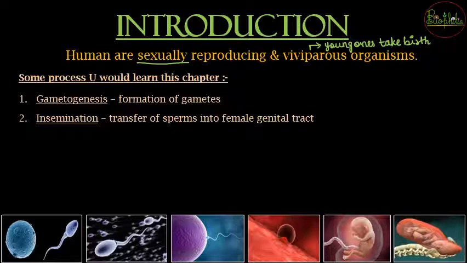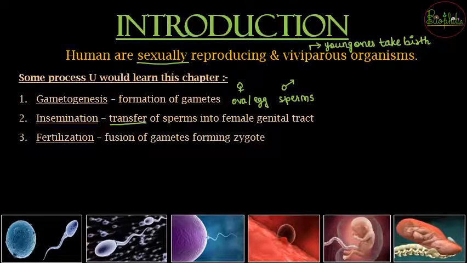So gametes for the case of humans, as we are studying in this chapter, गametes कौन से होंगे? For female gametes, you will have ova, or you can call it an egg, and if you speak about male gametes, it will be called sperms. So these are the main gametes that we are going to focus on in this chapter. Then insemination. Insemination term आ सकता है in this chapter, so you should know what it means. So insemination is the transfer of sperms into the genital tract. Males में sperms बनेंगे and it should go into the female tract to get fertilized. So the transfer is nothing but called insemination.